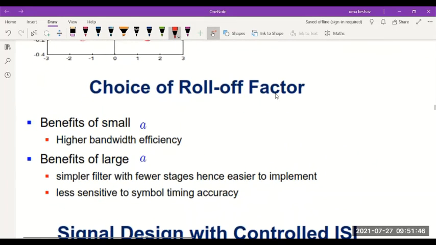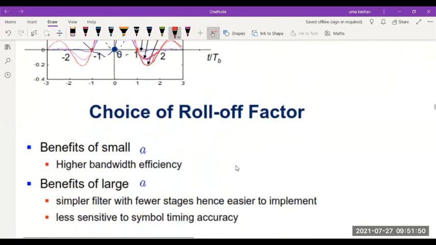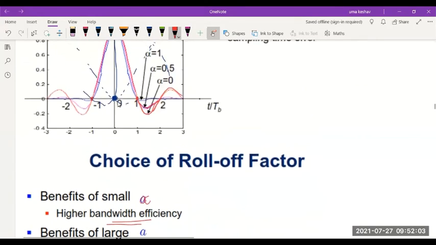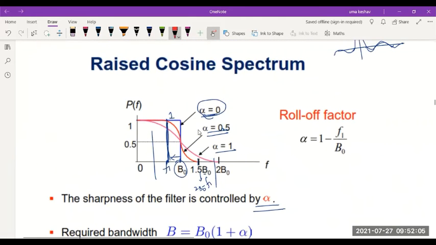Let's see how to choose this roll-off factor alpha. If you use a small value of alpha, it will give you higher bandwidth efficiency. Why? You saw what happens when alpha was small. With alpha 0, you got a perfect rectangular pulse shape, so the bandwidth is properly limited between 0 to B naught.